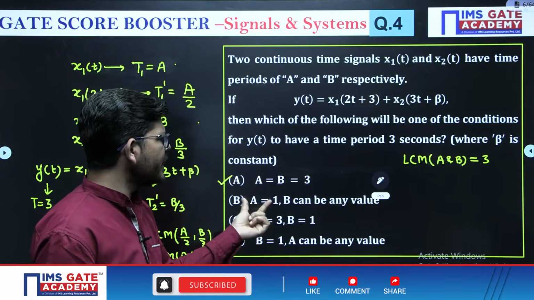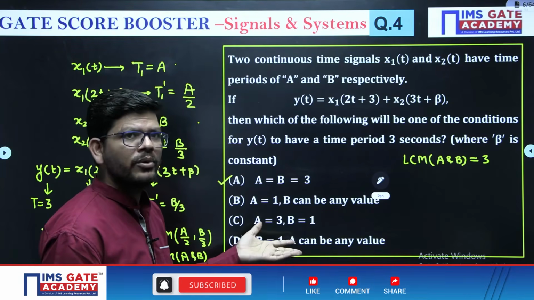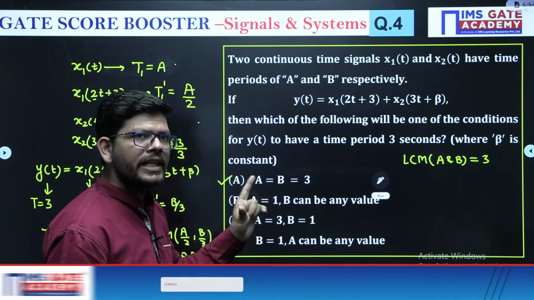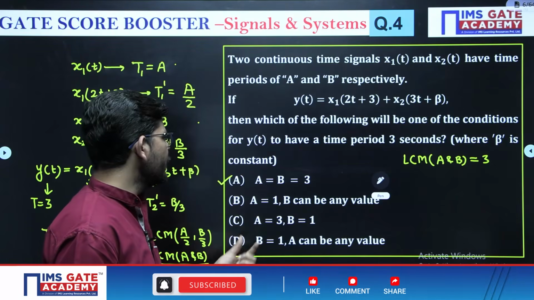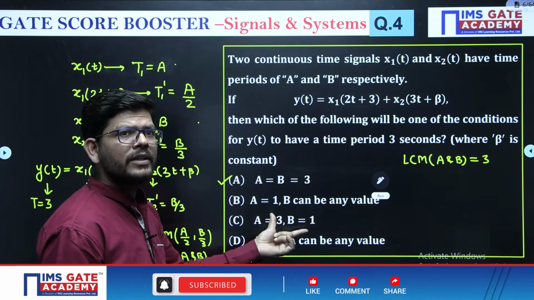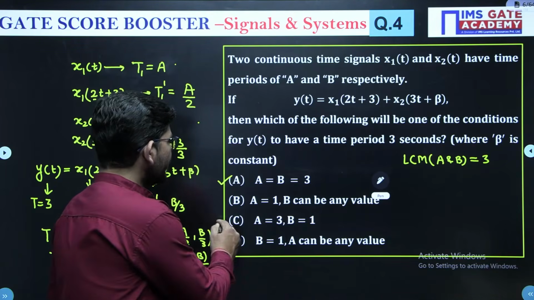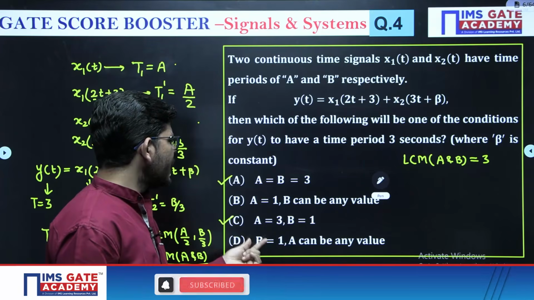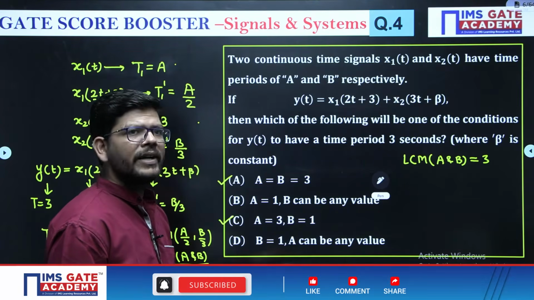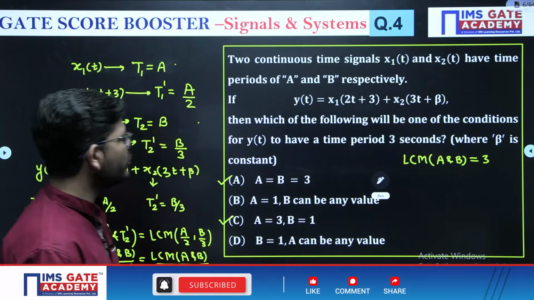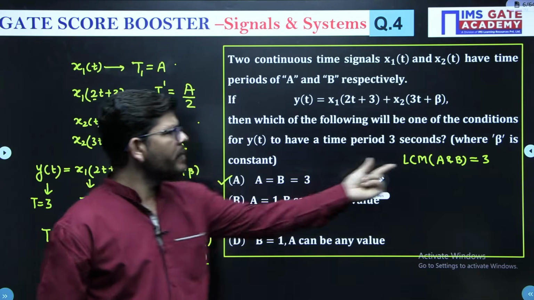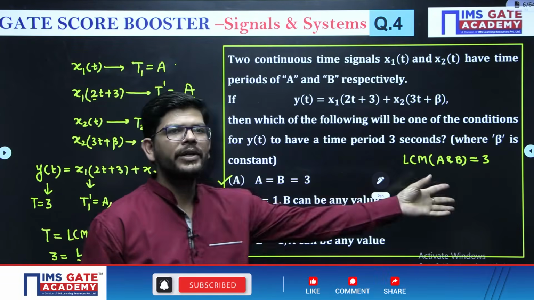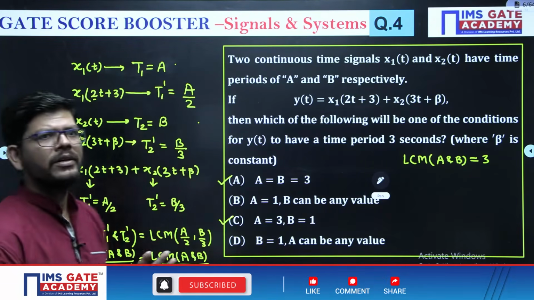Option B says a is 1 and b can be any value. No, right? If a is 1, b only has to be 3, then only the LCM can be 3, so b cannot have any value. If a is 3 and b is 1, then 3 and 1 will give us LCM 3. That's also right. Then they are saying that b is 1 and a can have any value. No, that is also not right. So only this combination can produce the time period 3. So these are going to be the correct options.